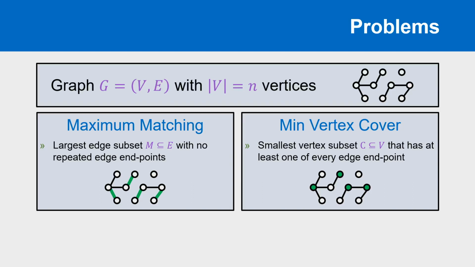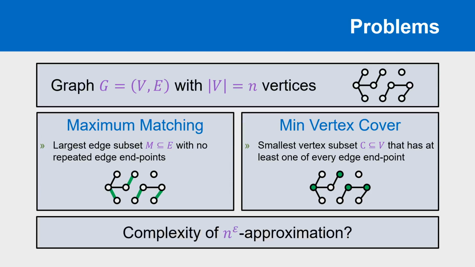We are interested in constant error approximation algorithms for these two problems. So, algorithms which, at least 2/3 of the time on any given input, will produce a correct n^epsilon approximate maximum matching or minimum vertex cover, i.e. a matching of size no smaller than the maximum divided by n^epsilon, or a vertex cover no larger than the minimum times n^epsilon.